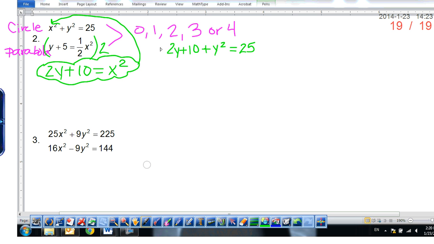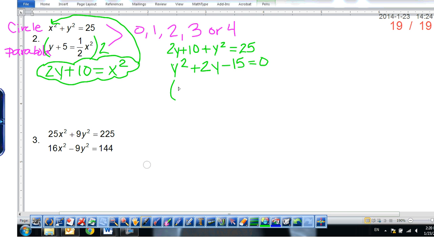All right, now we have a quadratic. We have 1 squared term, so we're going to get this set equal to 0. So I have y squared plus 2y minus 15 is equal to 0. Okay, let's see if this will factor. We need the factors of negative 15 that add up to positive 2.